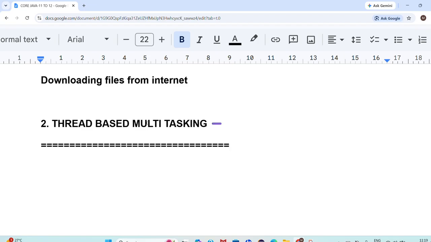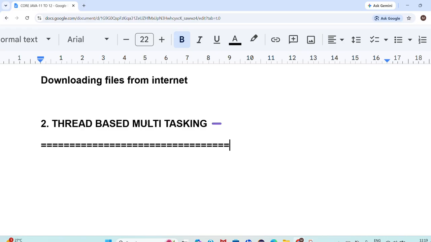Respond, is that also one task or not? Yes. If you want to execute the hello world program also, the required thing is a thread. The simple thing is to perform a task. If you want to execute a task, what is the required thing now?